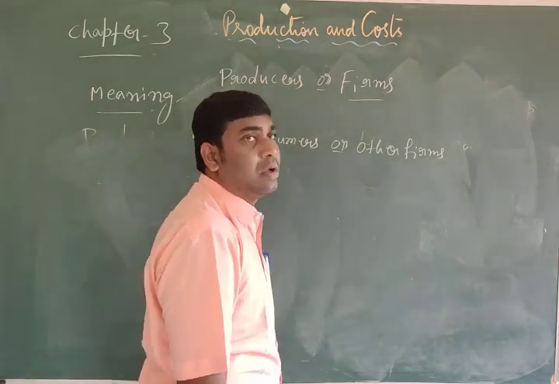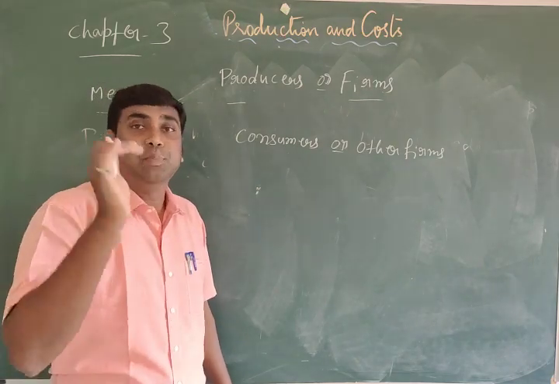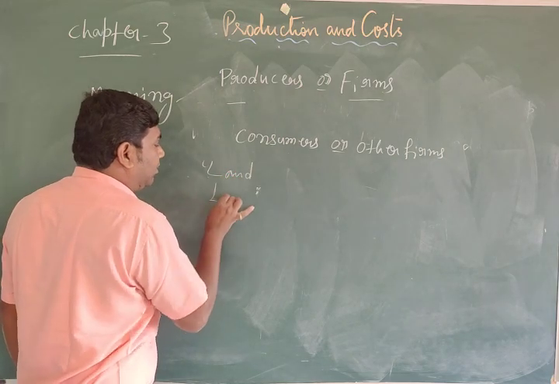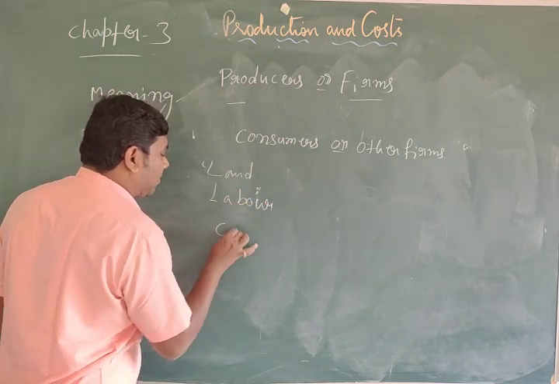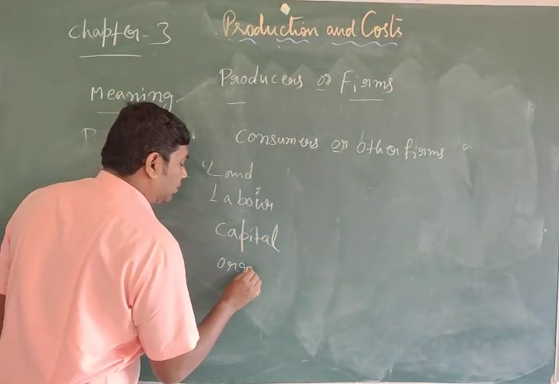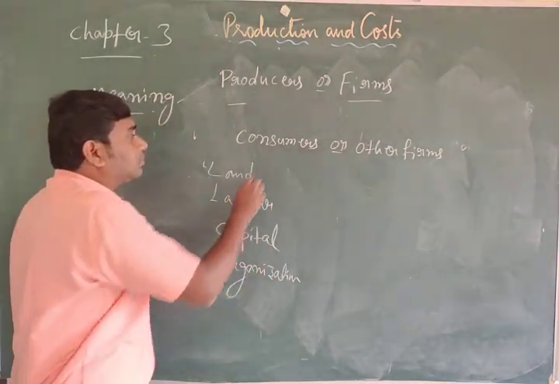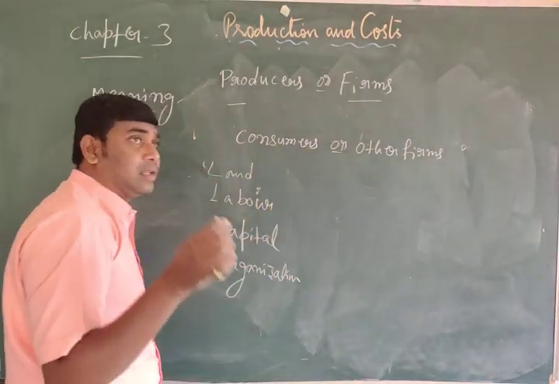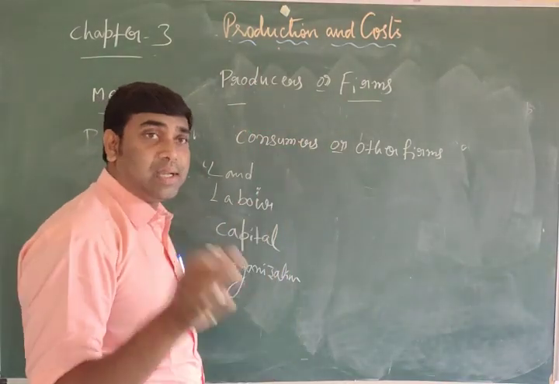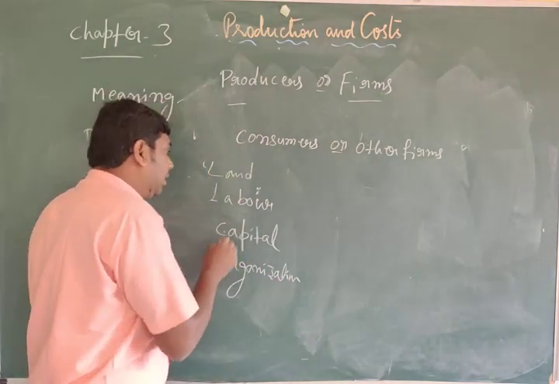When firms or producers produce the commodity, they should acquire inputs: land, labor, capital, organization.